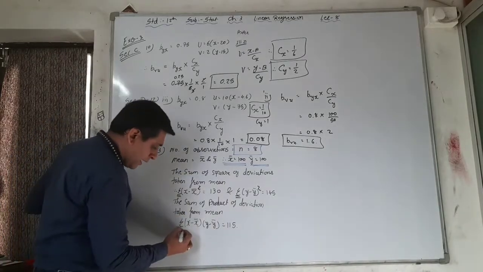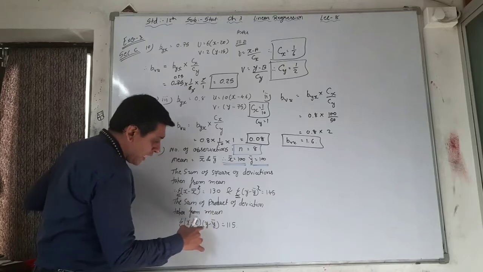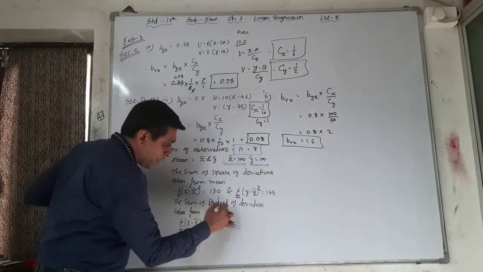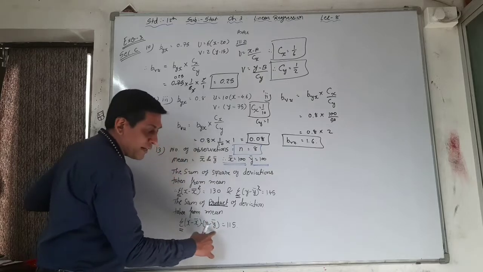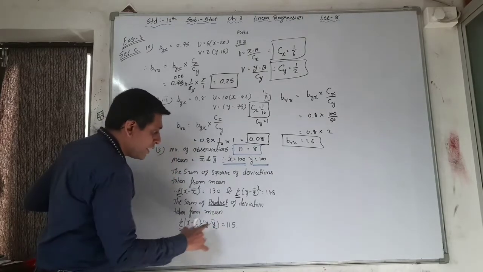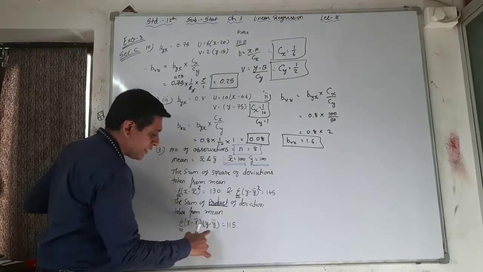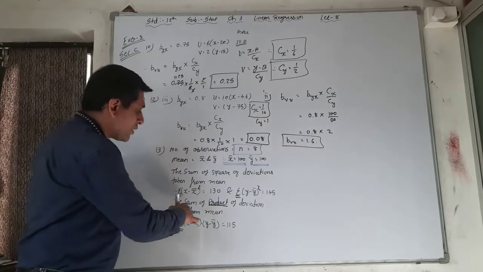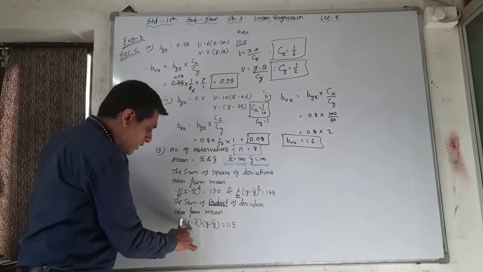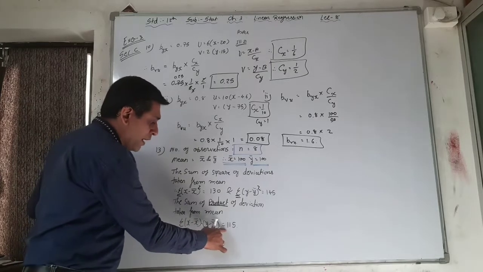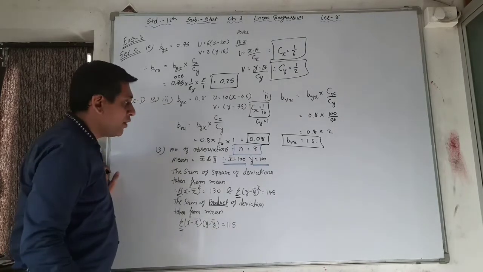Sum again sigma, product, then multiplication. Product means multiplication, x minus x bar into y minus y bar. Deviation taken from mean, that is x minus x bar and y minus y bar. So the sum of product of deviation taken from mean is equal to sigma x minus x bar into y minus y bar is equal to 115.